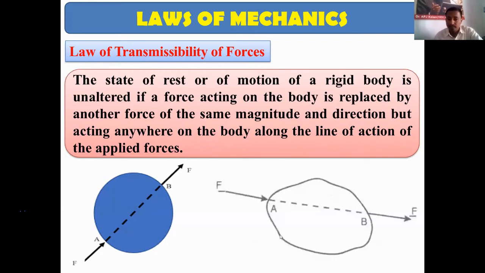So here one more example is given. Suppose this is a force F, this is an irregular body. So if this force is replaced by this force along the same line of action, same direction, but the point of application is different. So this force is acting at this point, but this force is acting at this point. So here it will not change the rest or uniform motion of the body. So this is called the law of transmissibility of forces.